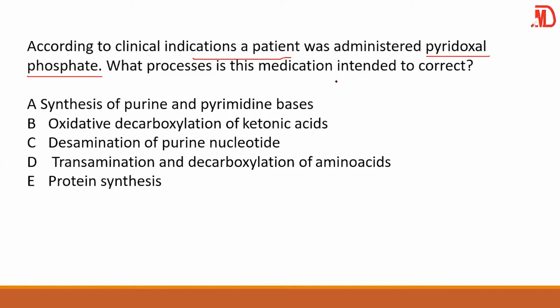And the mechanism of action is transamination, decarboxylation, and deamination, and of course, of amino acids. So here we are thinking of D. All right.